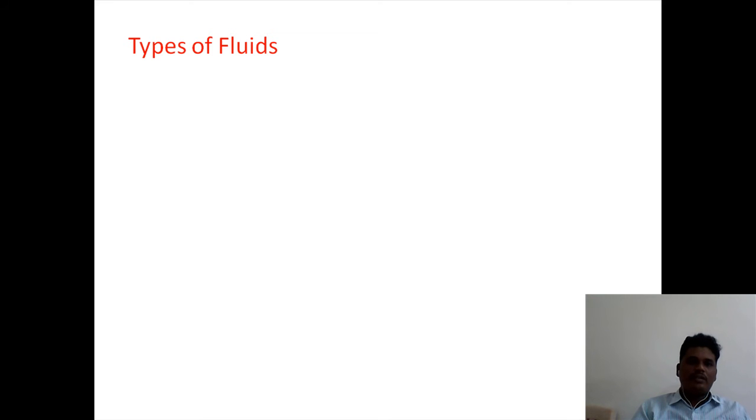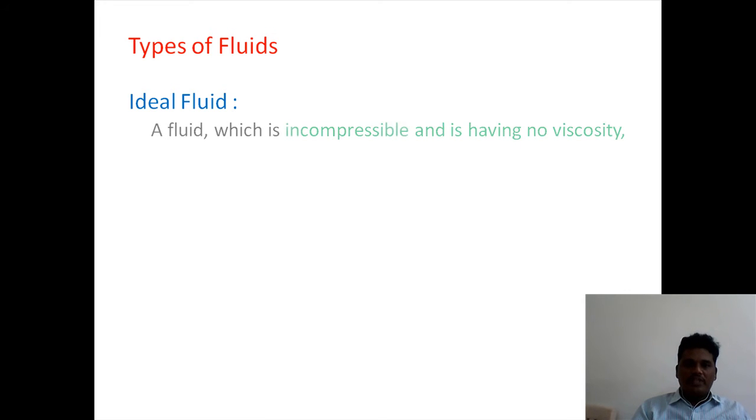What are they? First one is the ideal fluid. Ideal is nothing but zero. Whenever the viscosity is zero, the fluid is called an ideal fluid. A fluid which is incompressible and having no viscosity is known as an ideal fluid.